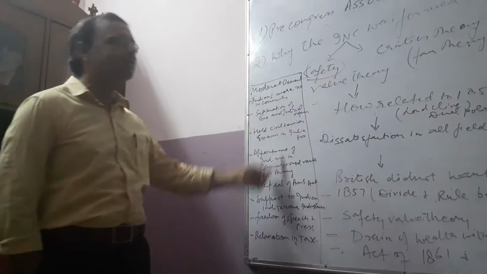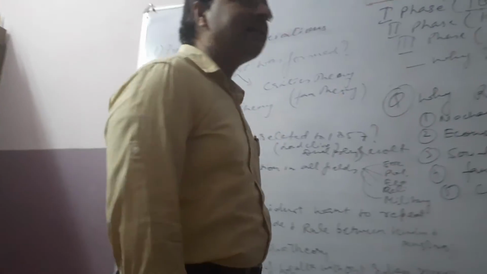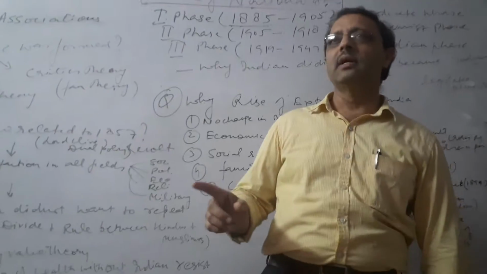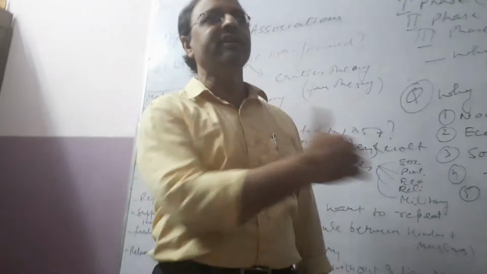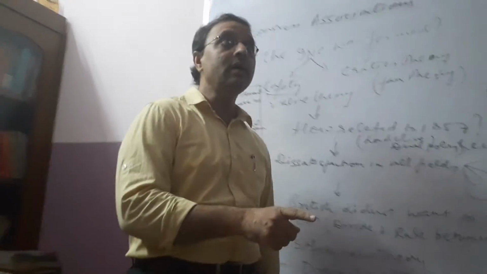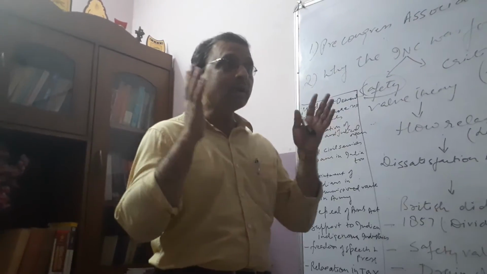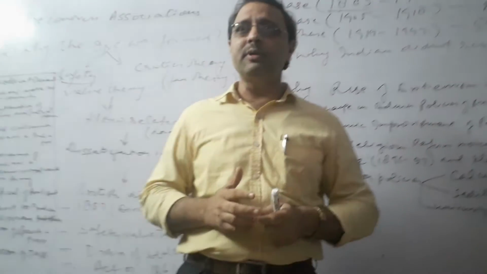So that type of liberal demands the moderates were asking from the British people, and the British people didn't give them these demands also. One thing. And on the other hand, there was the continuous draining of the Indian economy. Thirdly, the Indians were not resisting. So we can see how clever, what cunningness was in the mind of the British people.